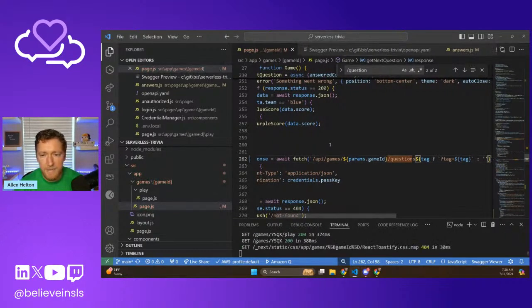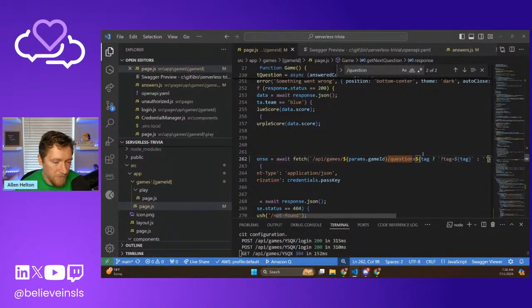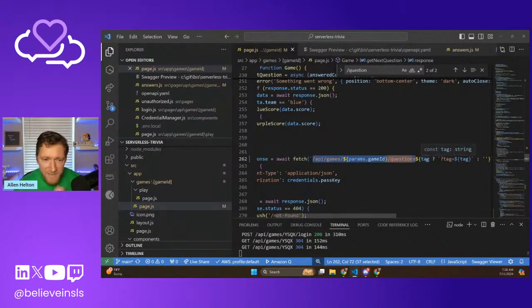Got it? I didn't explain at all what I did there, but we're saying, here's the route that we're going to be hitting. And then if there is a value for tag, which we've set in that input, we're going to say add this query string parameter tag equals the value of the tag. If not, then we're not going to pass anything in.